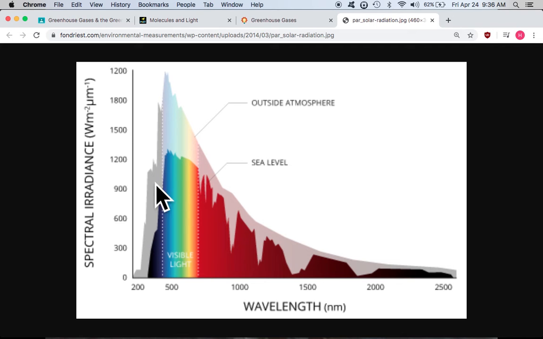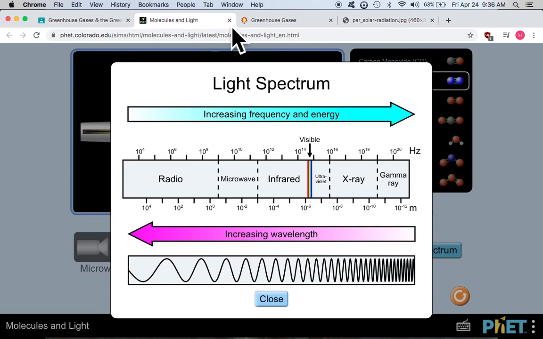So there's a significant amount of light of all kinds of different frequencies and energies that gets absorbed by the atmosphere. You can see these dips in here. These regions here are real prominent drops. There's something going on here where something is absorbing this solar energy. Well, what is it? It's something in the atmosphere. Well, what's in the atmosphere? Well, it's gases. There's atmospheric gases. Well, let's take a look at those atmospheric gases.